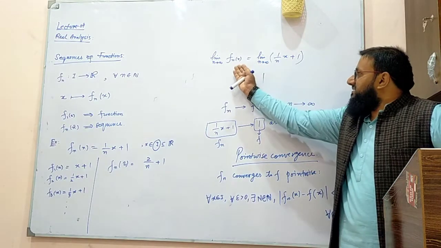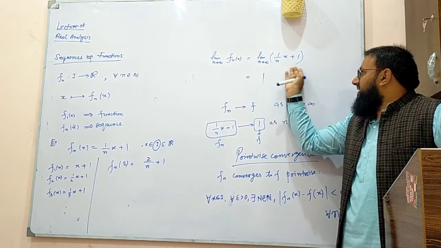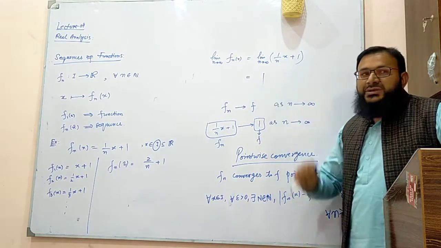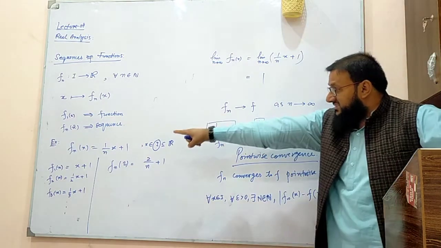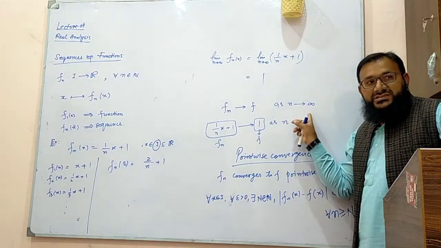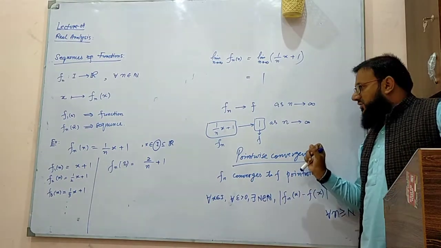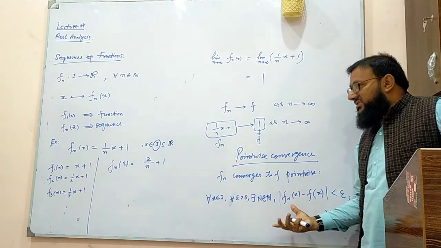I have taken the same example fn which I have taken there. I am finding out the limit. Here we can apply the ordinary techniques. Then this limit is going to be 1. It means I can say that this sequence of functions fn converges to f, which is this one, as n goes to infinity. But this convergence is called pointwise convergence. So pointwise convergence, this is the definition for that.